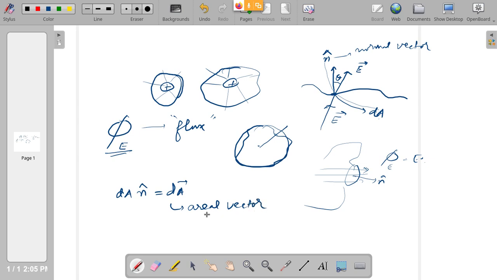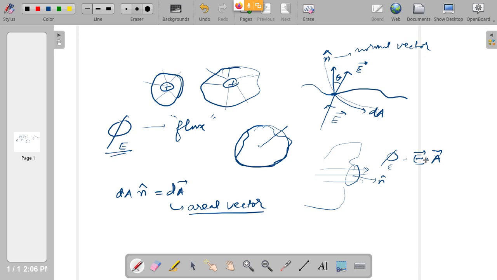As such, area is a scalar. We don't bother about any direction for area in the general sense. But in electric and magnetic fields, when we use such virtual surfaces, in order to find the exact amount of the quantity flux, we have to take the dot product of the electric field with another vector, the one normal to the surface at that point, which is called the area vector A. Therefore, flux is nothing but a dot product of two vectors, the electric field vector and the area vector A.